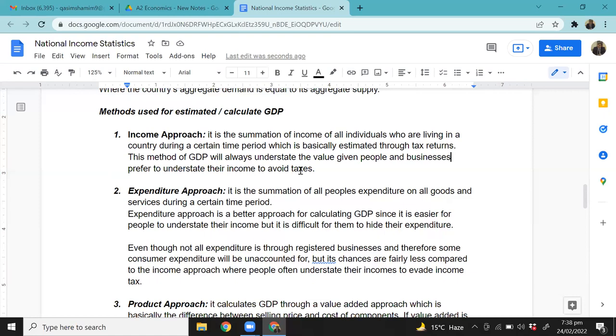Another method to calculate GDP is the expenditure approach. Now, what is the expenditure approach? It is the summation of all people's expenditure on all goods and services during a certain time period. Whatever income I earn, I go to the petrol station and get my tank full, I go to the departmental store and buy groceries for my home, I pay my electricity charges, I pay my rent, and so on and so forth.